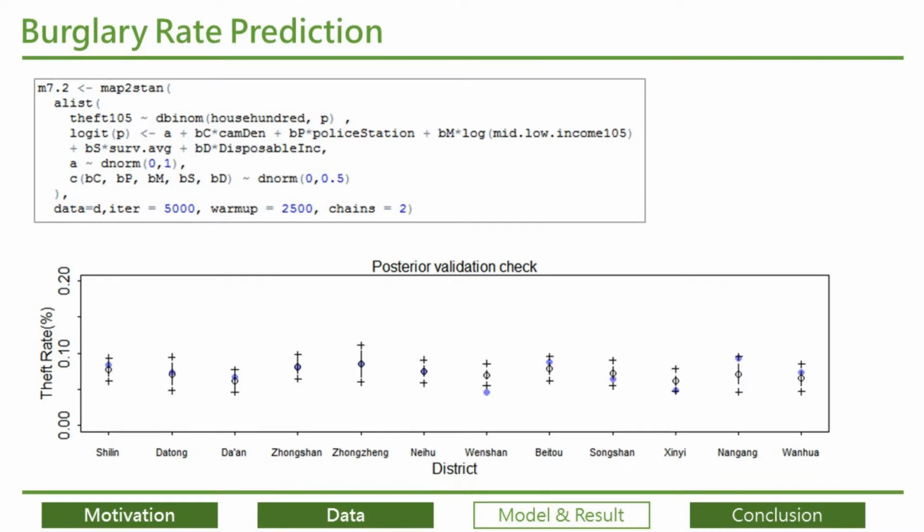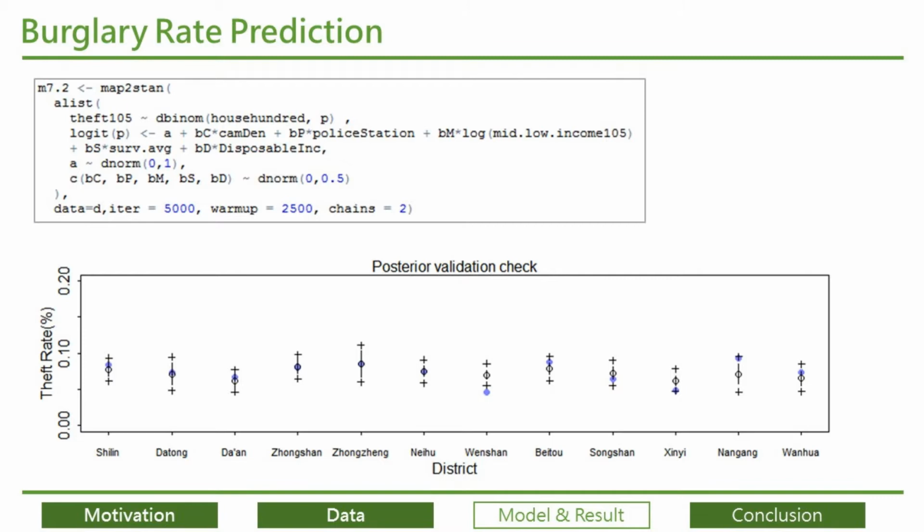Then, after knowing the situation in different districts, I would also like to know whether we can predict house burglary rate with some key variables. I put the variables as I mentioned when introducing the data in the prediction model, such as camera density, number of police stations, and people with mid and low income and so on. And then I make a posterior validation check. It turns out that the prediction is quite good.